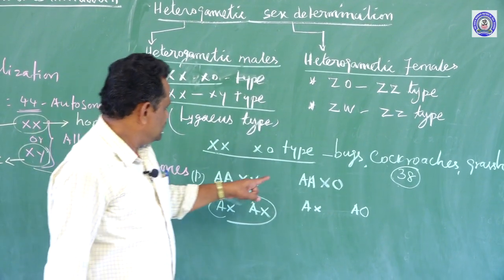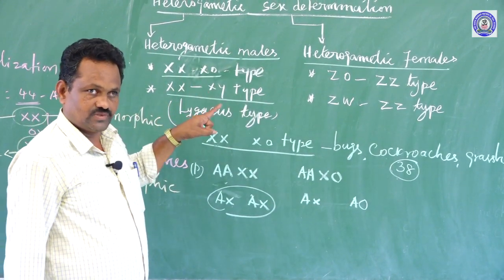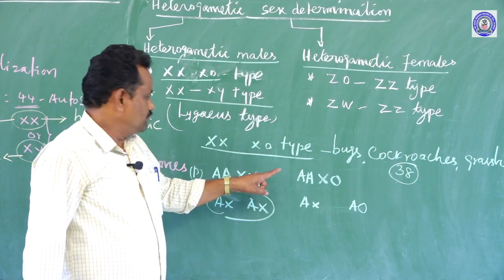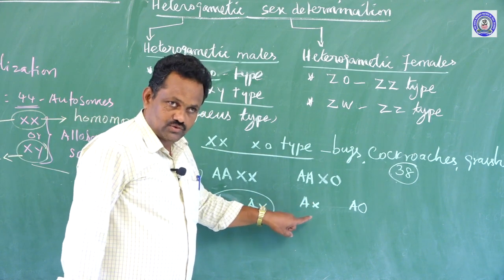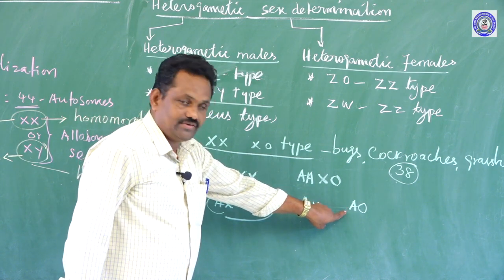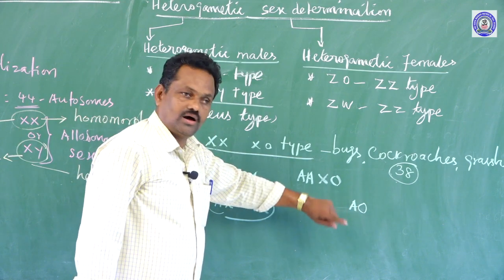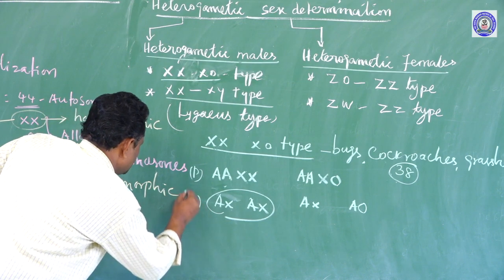So these males are called heterogametic males. Why? Because males are producing one gamete with the X chromosome, and another gamete with no X chromosome or Y chromosome. So this is the case of gametes.